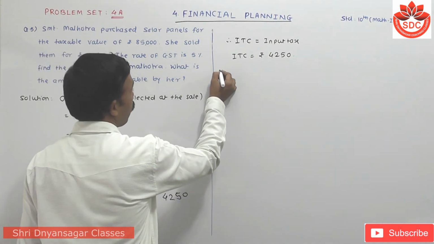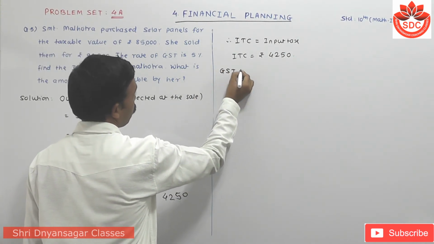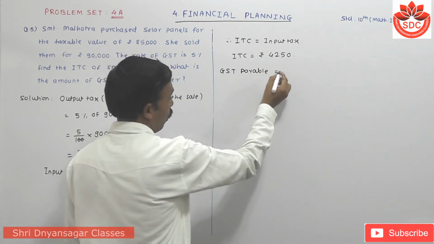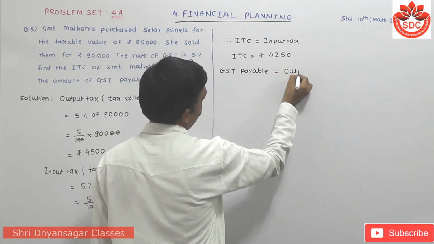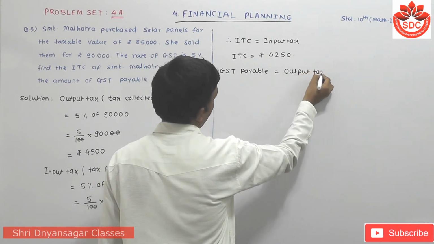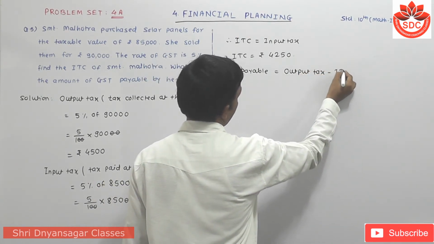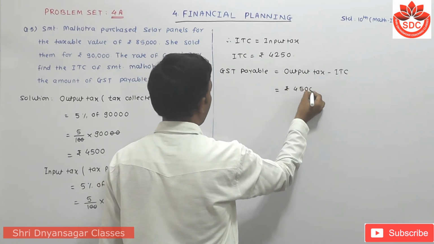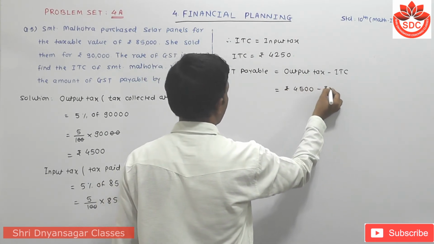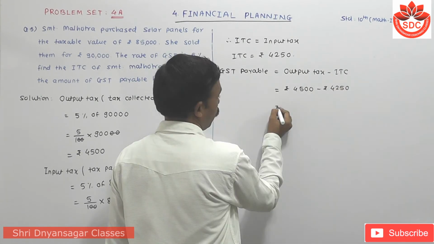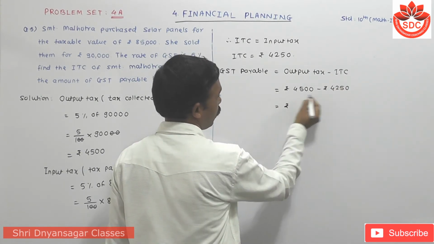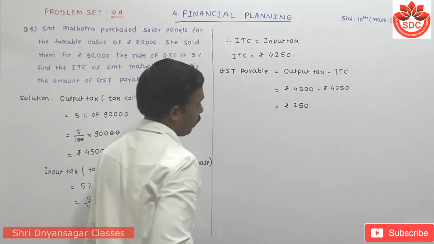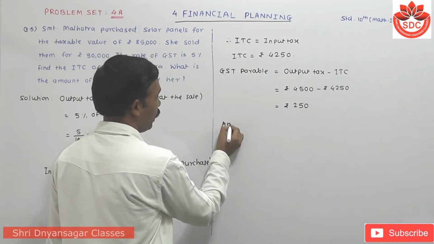Therefore the formula for GST payable is equal to output tax minus input tax, which is ITC, is equal to rupees 4,500 minus rupees 4,250 is equal to rupees, this is so simple, 250.